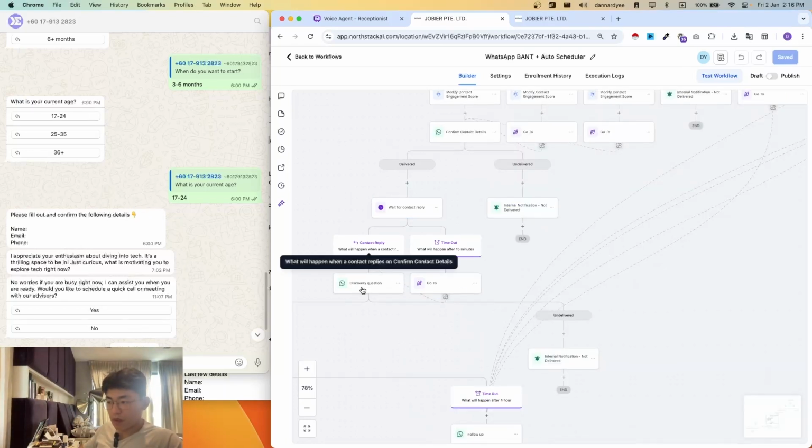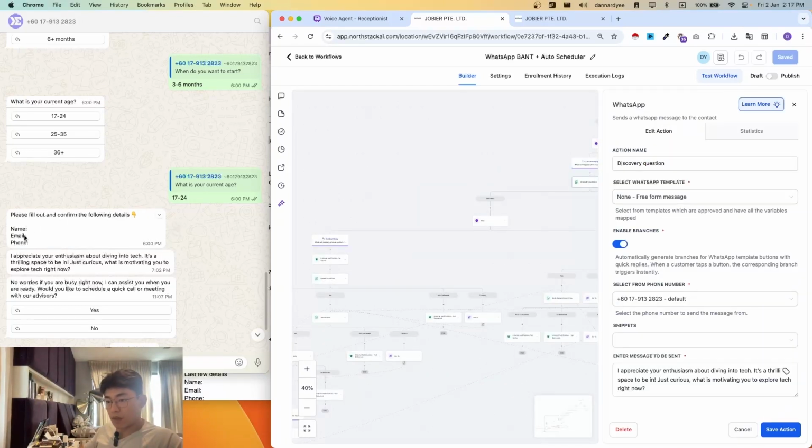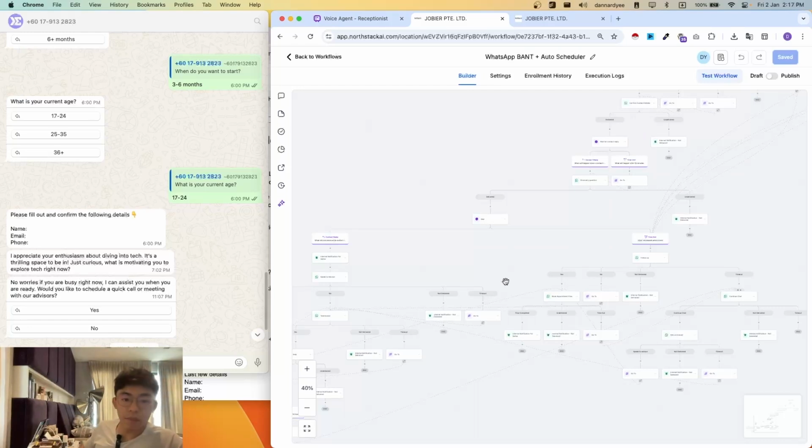right? So after this, we then usually proceed with a discovery question, right? This one onwards is not reflected here anymore. After this question where we ask them to confirm their details, we have a discovery question, just to ask them what's motivating them, right? The new one is sent 15 minutes after, because we want to make sure everything is within the 24-hour timeline. Sending an automated message to your customers will be free during that time period, right?